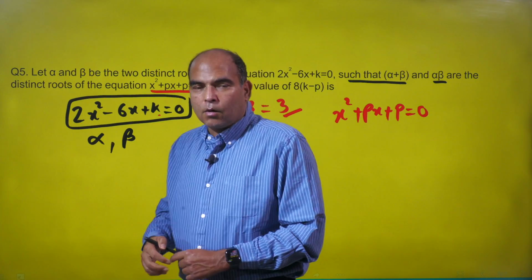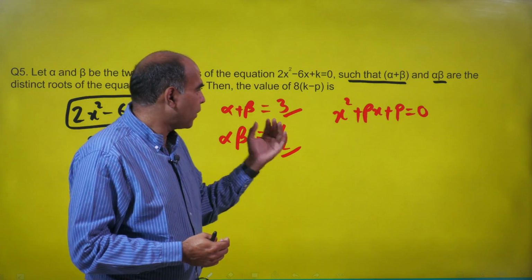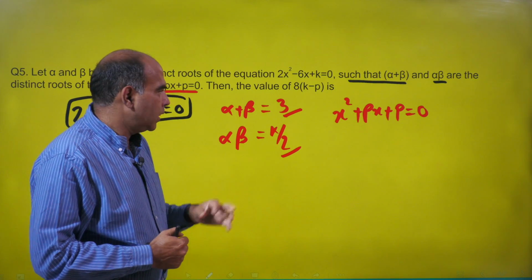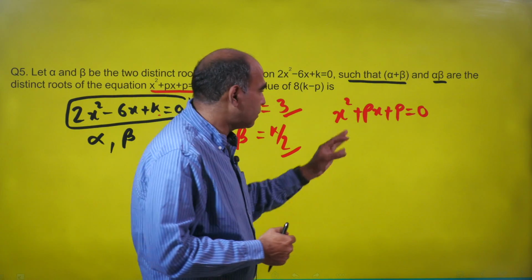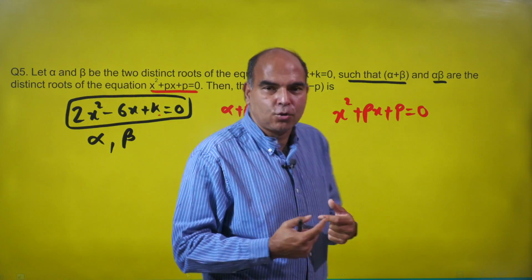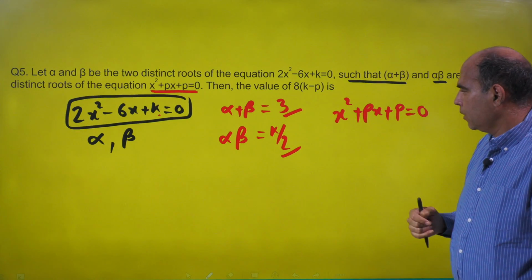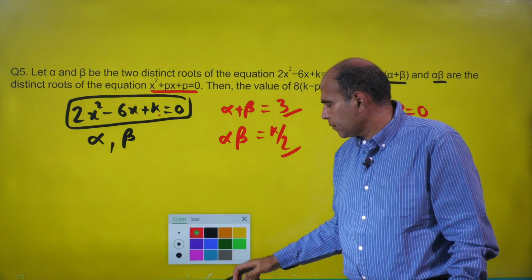Right? Now the target in the question is the value of 8 times k minus p. So in some way or the other, from this point, I have to be able to get to a value for this where it's neither dependent on k nor p. So what do I do next?